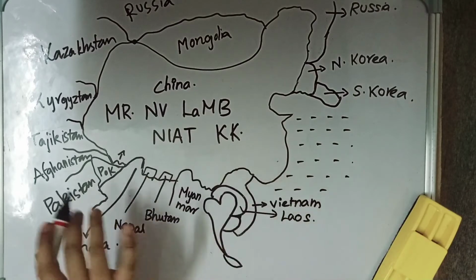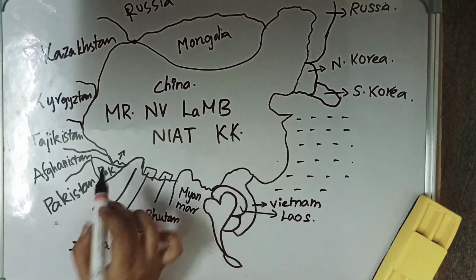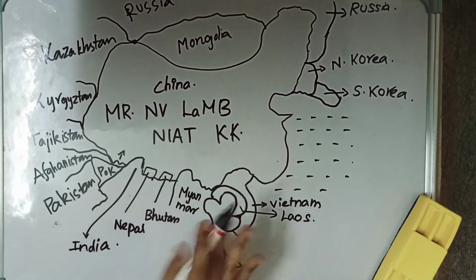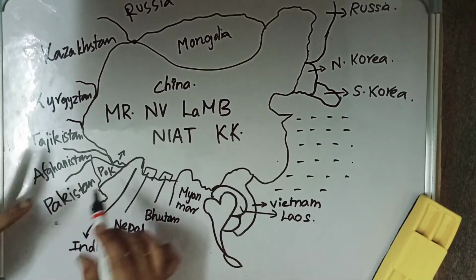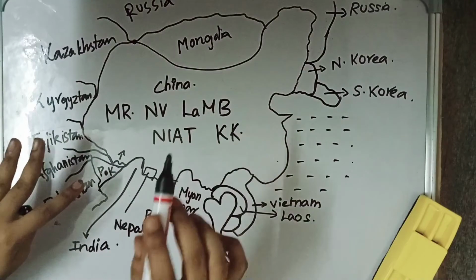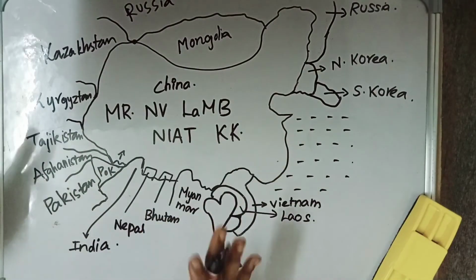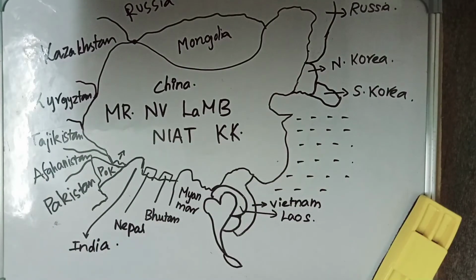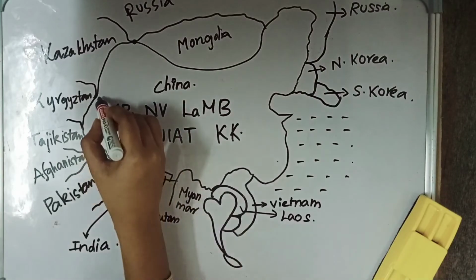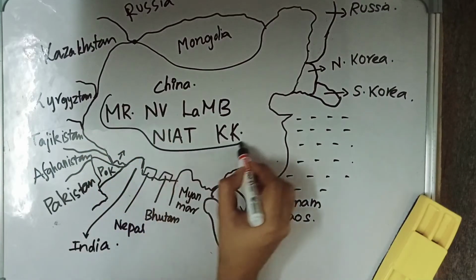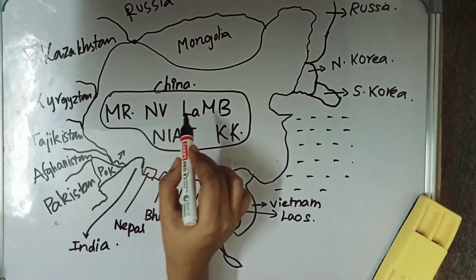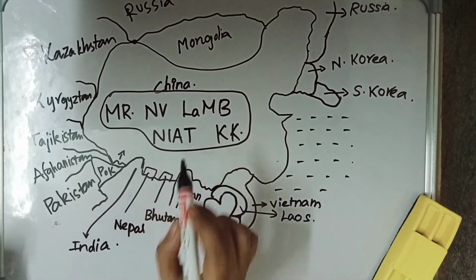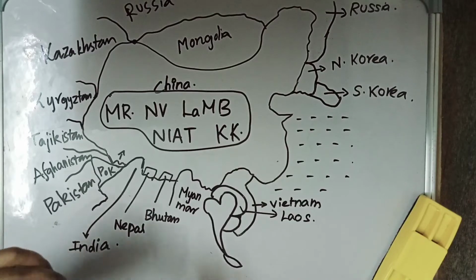But we should not consider this, because according to India, Pakistan Occupied Kashmir is also a part of India. Legally, according to India, Pakistan does not share a border with China. So this is the acronym: Mr. N.V. Lamb NIAT.